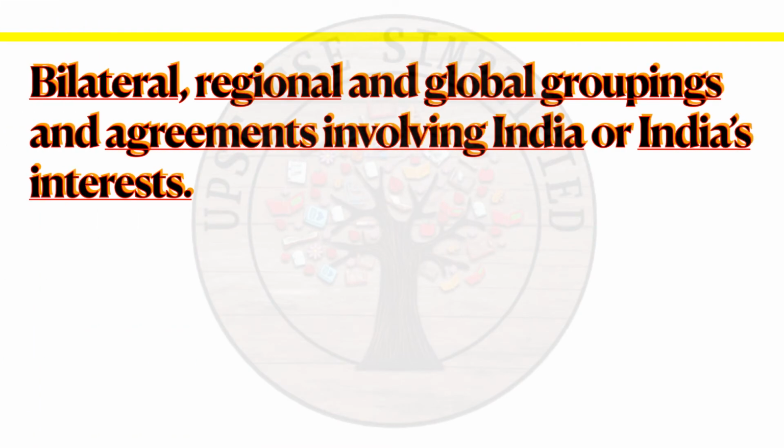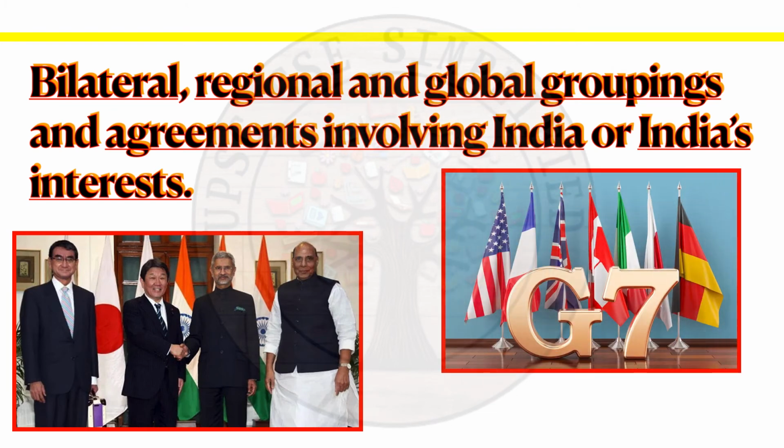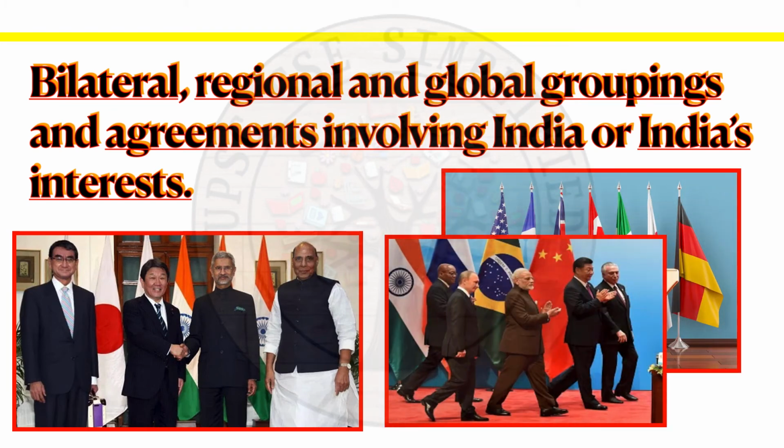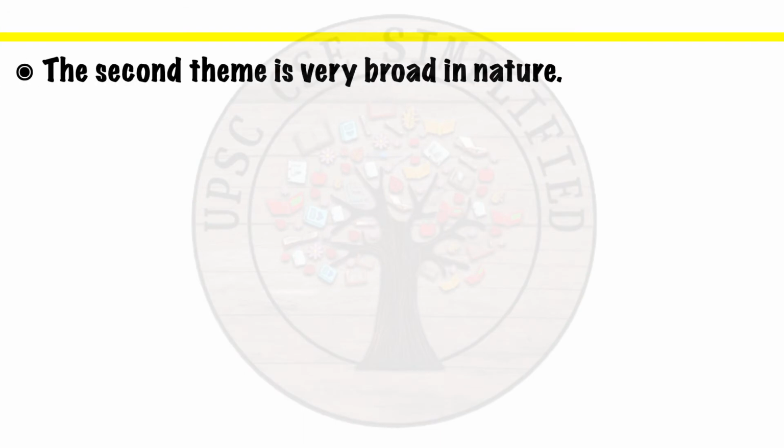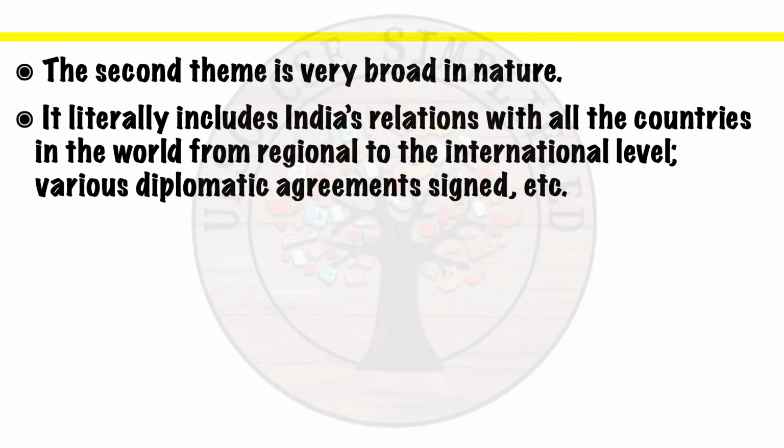Second topic is bilateral, regional and global groupings and agreements involving India or India's interests. Whether it is the 2+2 dialogue or the G7 summit or the various BRICS summits, all these topics will come under this category, which is very broad in nature. So the second theme is very broad in nature, which literally includes India's relations with all the countries in the world from regional to international level, various diplomatic agreements signed, etc.